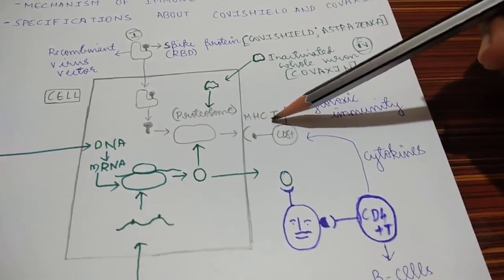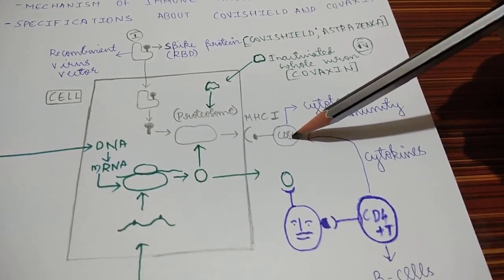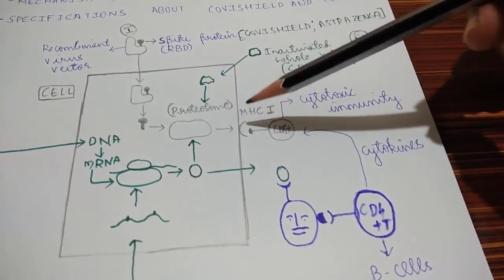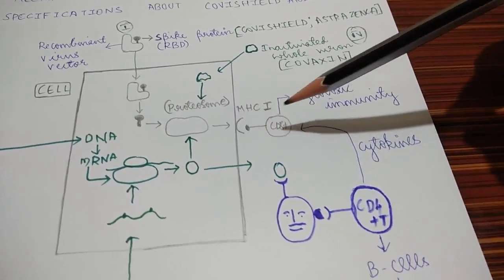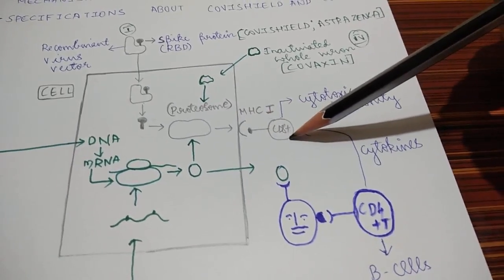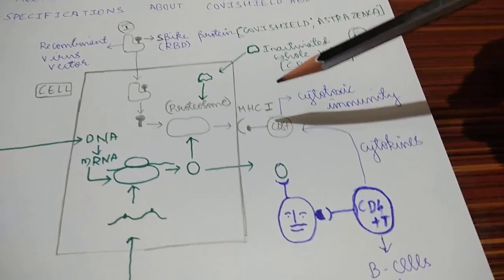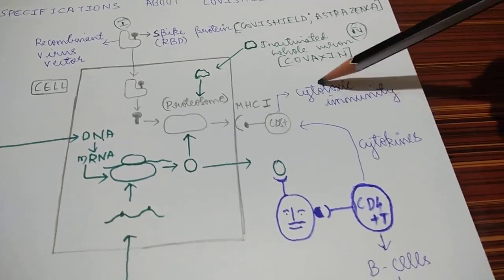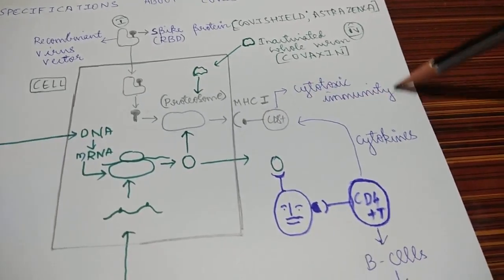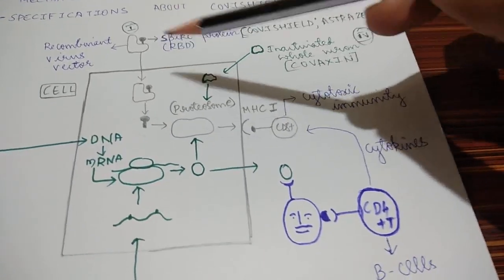MHC type 1 always stimulates CD8 T lymphocytes. All the nucleated cells in the body will have MHC type 1 receptors. Once the CD8 T cells are stimulated, they produce cytotoxic immunity. How do they produce it? They kill the cells having the virus. So this type of immunity is produced by the recombinant virus vector type.